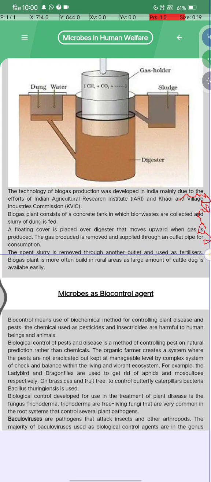The spent slurry is removed through another outlet and used as a fertilizer, and the biogas plant is most often built in rural areas, as a large amount of cattle dung is easily available.